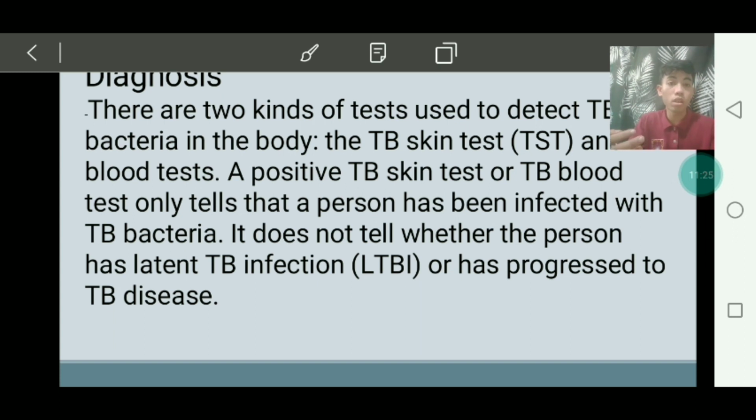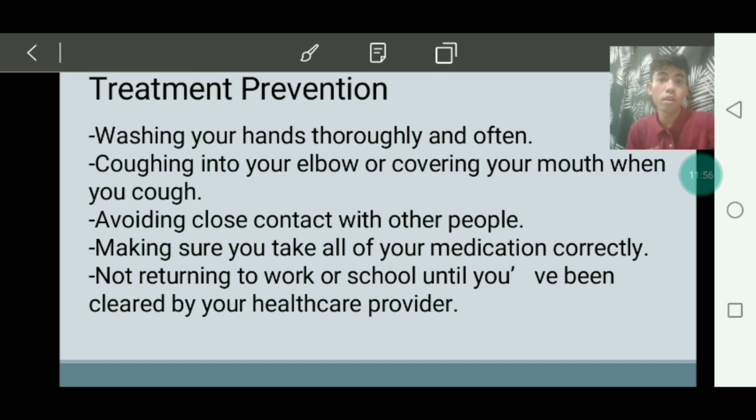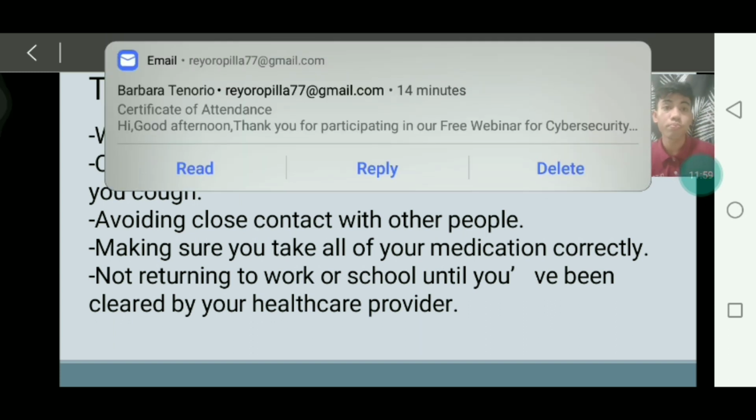That's what latent means, sleeping. We can say that you are infected, but it is latent, hidden or sleeping. This cannot hurt you, and it will not spread. But when the TB germs become active, they can make you sick. That's how LTBI occurs.